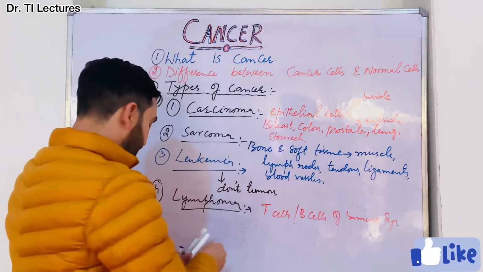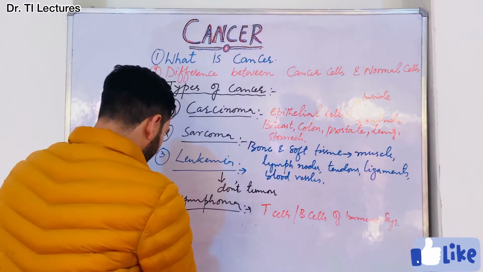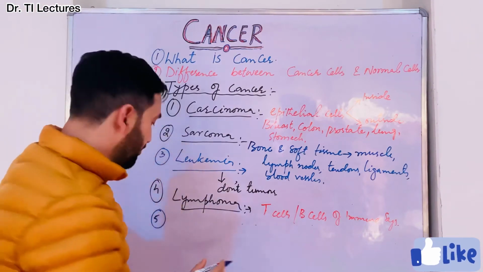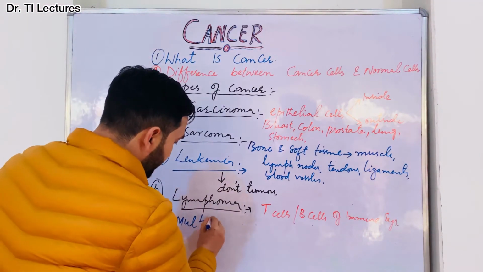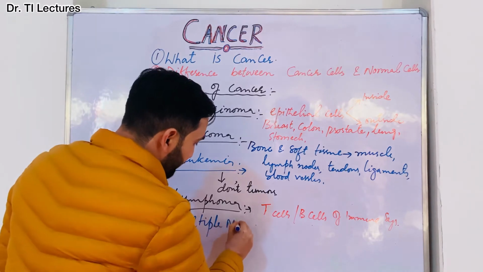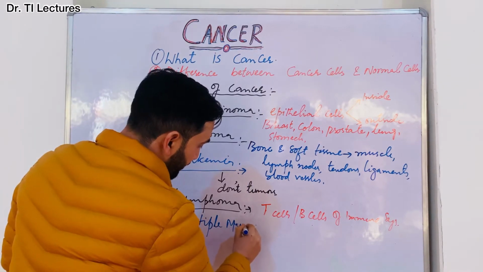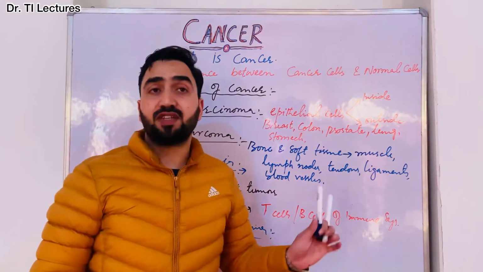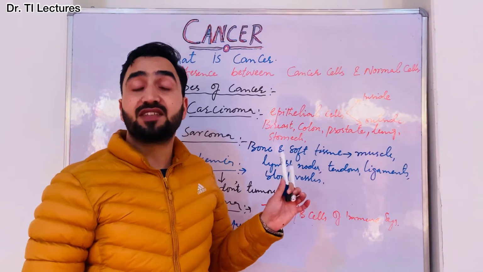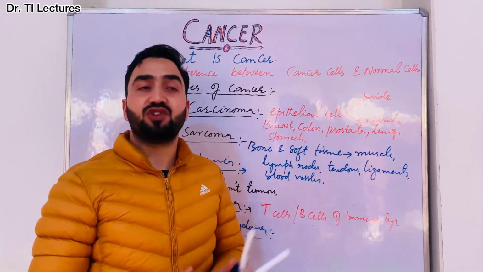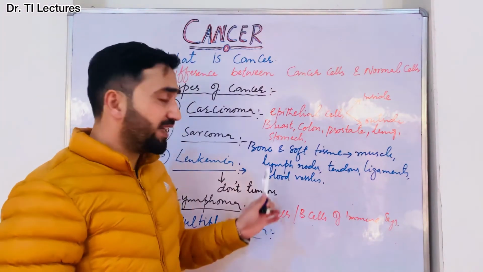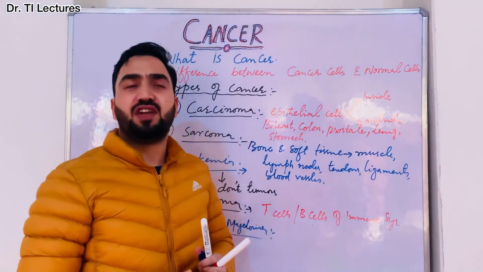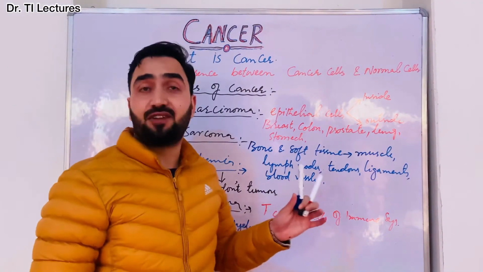Right? Now the fifth type of cancer is multiple myeloma. This is the fifth type of cancer. And what is multiple myeloma? It is a cancer that begins in the plasma cells of the immune system, because we know in the immune system there are different kinds of cells which are responsible for the production of antibodies, or they defend our body from any kind of infectious agent.